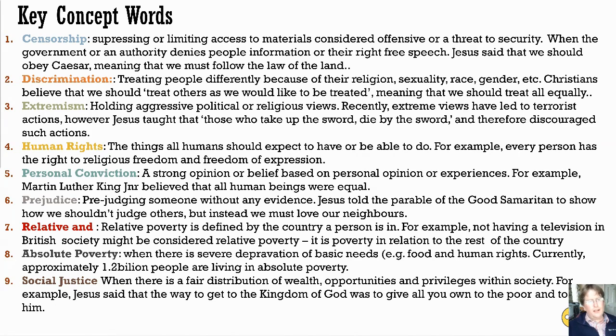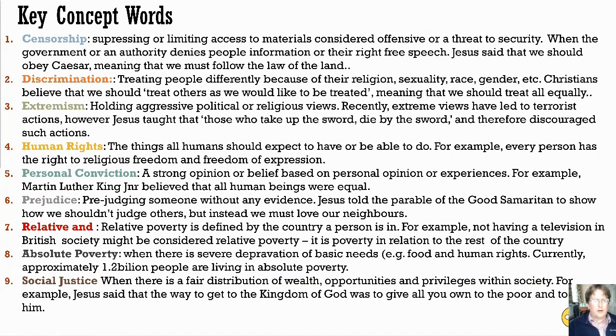Personal conviction, a strong opinion or belief based on a personal opinion or experience. For example, Martin Luther King Jr. believed that all human beings were equal. Prejudice, prejudging someone without any evidence. Jesus told the parable of the Good Samaritan to show how we shouldn't judge others, but instead we must love our neighbours.